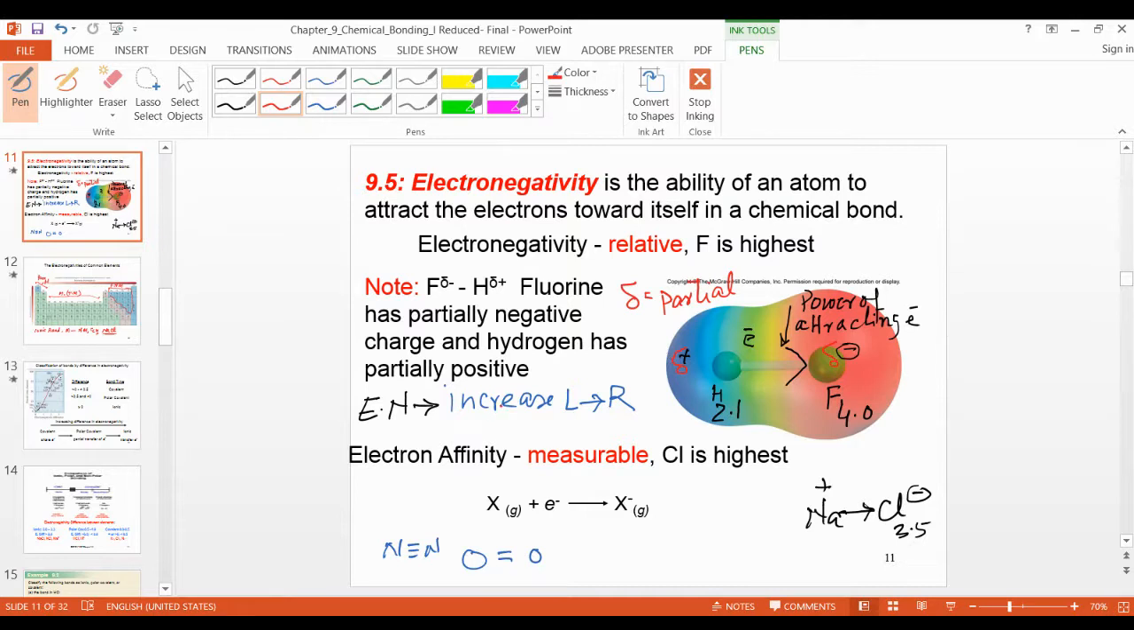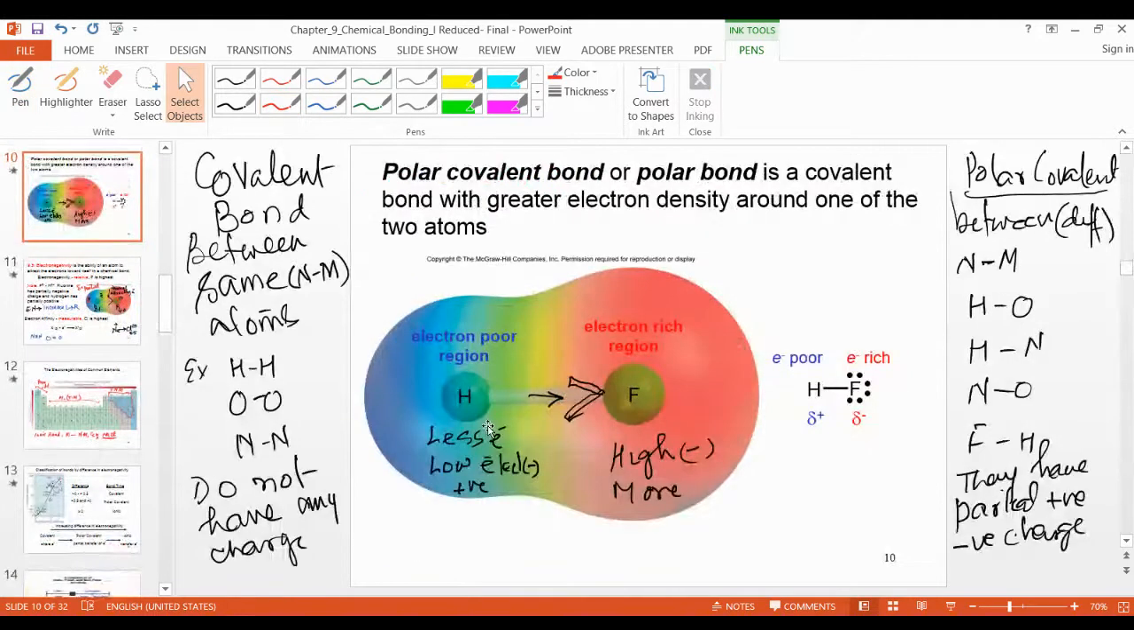Any question about the electronegativity? A question may be asked: define electronegativity. Define means you have to write the definition of electronegativity. So how will you define it? It is the ability of an atom to attract electrons towards itself. Is it clear now?